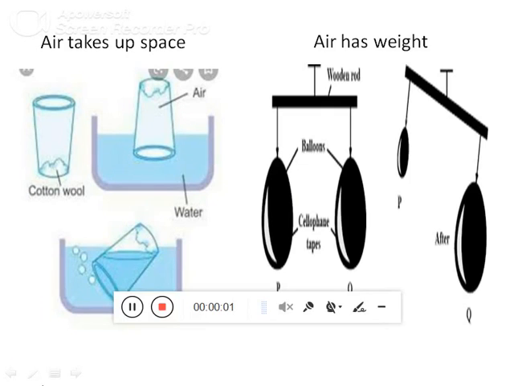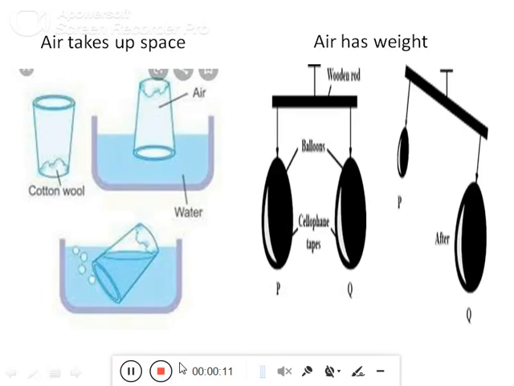Now, as you can see in this slide, we will come to know about the properties of air. The first thing is air takes space. Now you take a glass and you put it in water. And when you put it in water, you will see some bubbles. These bubbles prove that the glass which you were thinking to be empty was not actually empty. There was air in it.